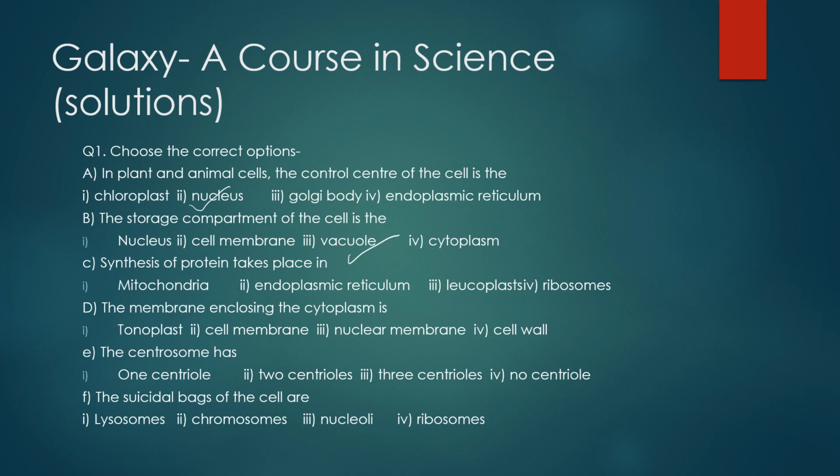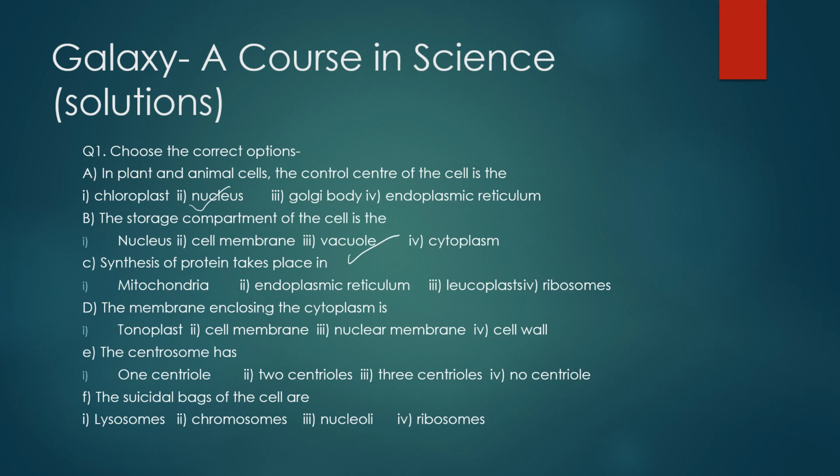Then the next statement is synthesis of protein takes place in. Now which cell organelle is the site of protein synthesis? Is it mitochondria? No, because mitochondria is known as the powerhouse of the cell. Endoplasmic reticulum? No, it forms a framework and helps in the transportation of substances. Leucoplast?